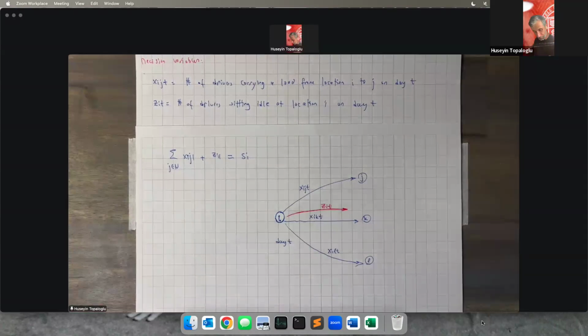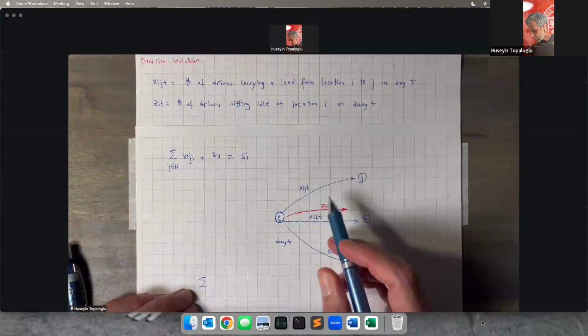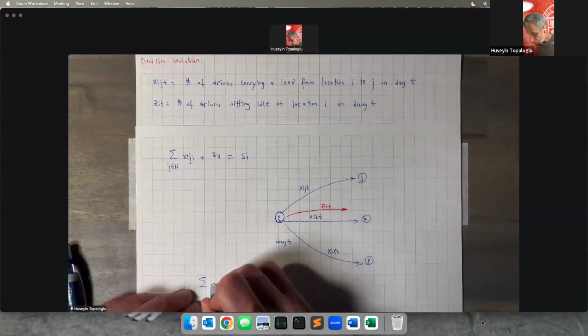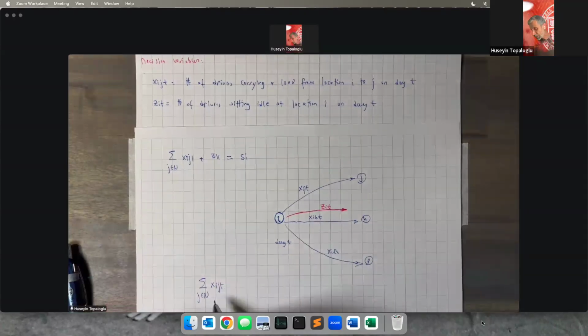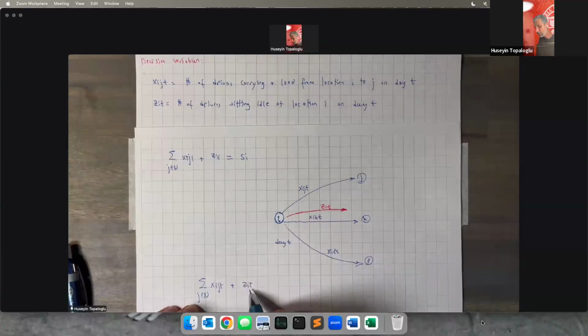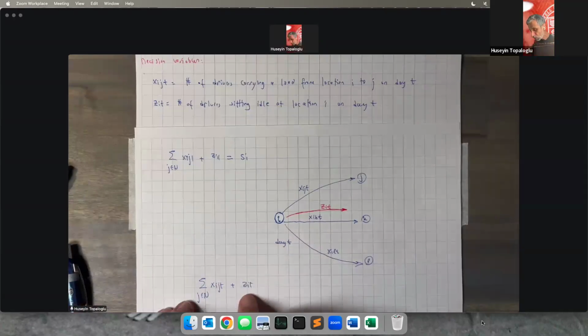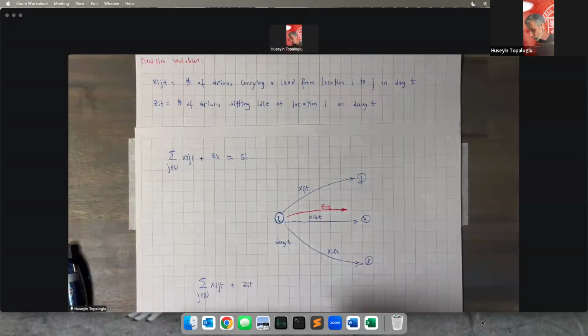Okay, let's write this down. xijt, xikt, xilt, added all up, is going to be the total number of drivers carrying a load out of location I on day T. So xijt added over all j is the total number of drivers carrying a load out of location I on day T, plus zit, the total number of drivers sitting idle in location I on day T. So this sum is the total number of drivers either carrying a load out of location I on day T or sitting idle in location I on day T. And this should be equal to the driver supply in location I at the beginning of day T.